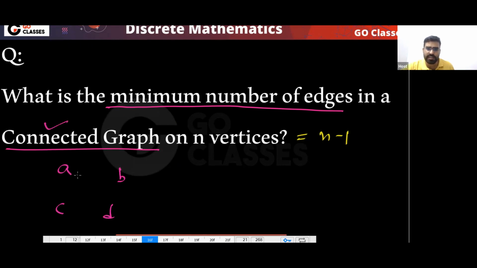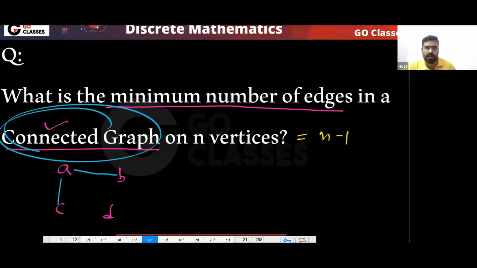Remember, I want a connected graph. So I will connect like this. Is this fine? Can I say this is correct? No, I want a connected graph, with the minimum number of edges. So now this is fine. Minimum 3 edges you need.